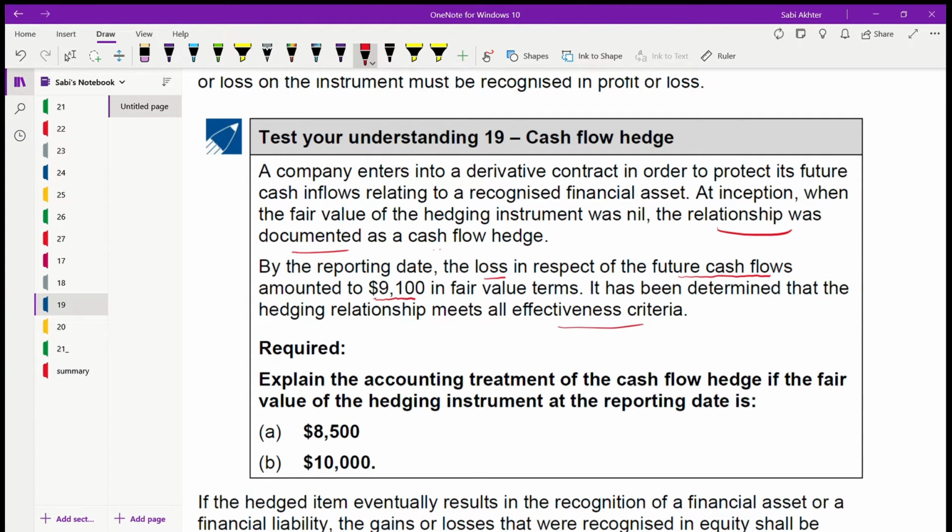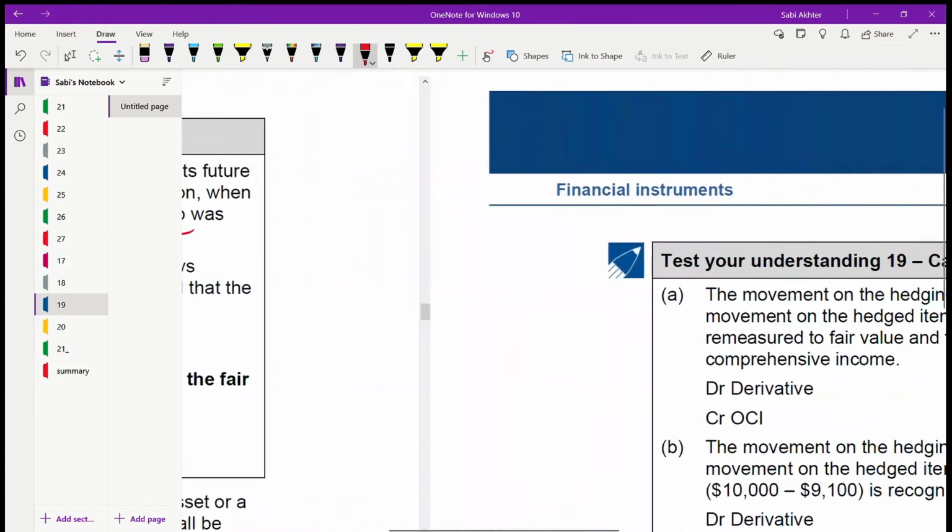Okay, you have to explain the accounting treatment for the cash flow hedge if the fair value of the hedging instrument was A 8,500, B 10,000. So you can see that in A it's less than the change in the fair value of the cash flows, and in B this is more than the cash flow fair value changes, the hedging instrument. But the treatment for both is different. Okay, so let us see.